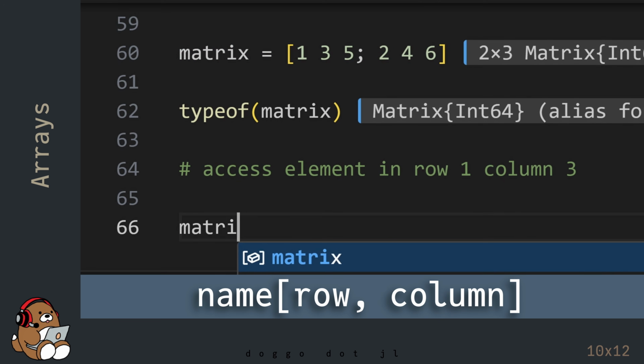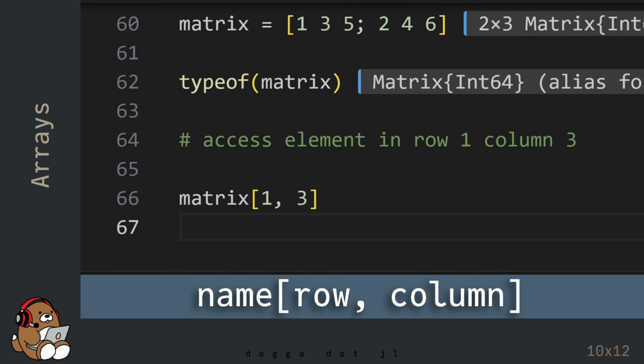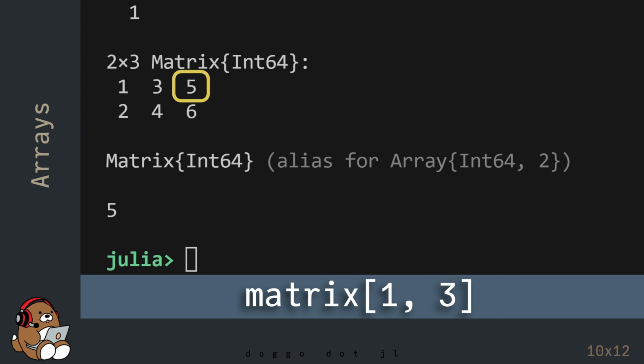To access an element in a 2-dimensional array, use the row number and the column number, separated by a comma, for the index. So in this example, you're accessing the value at row 1, column 3, which has a value of 5.